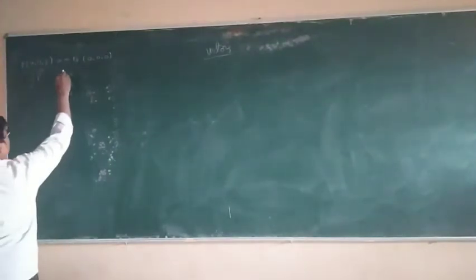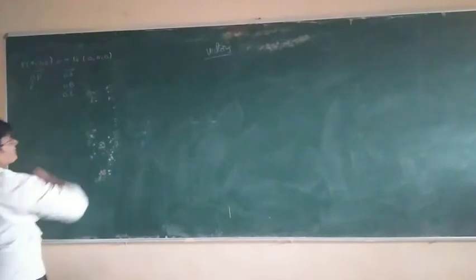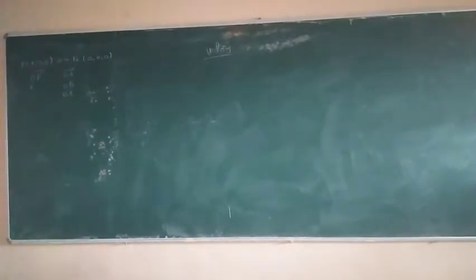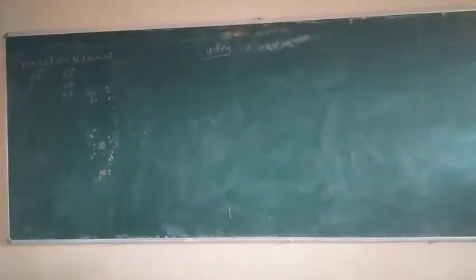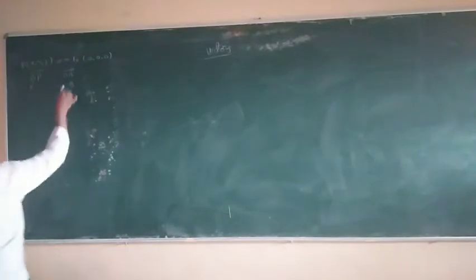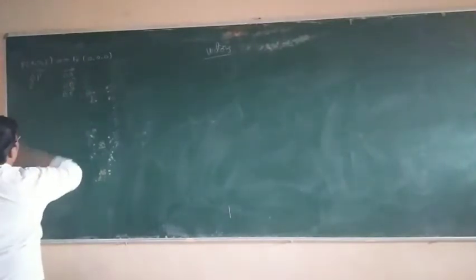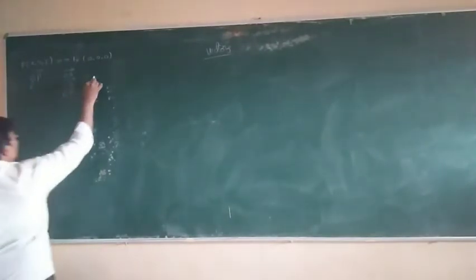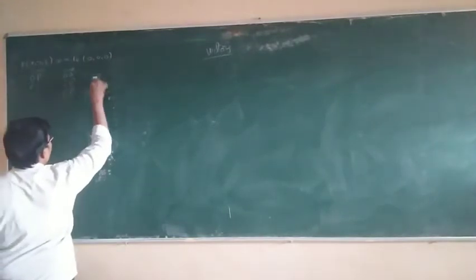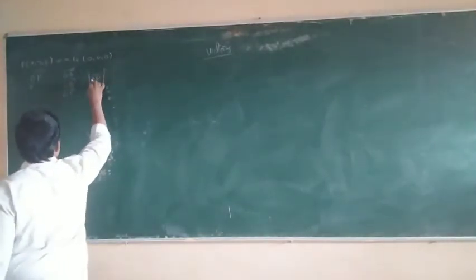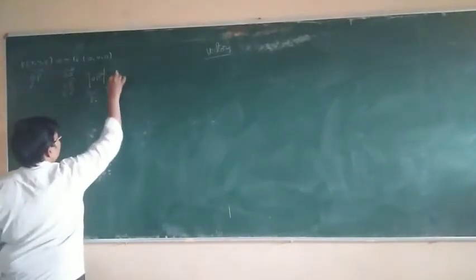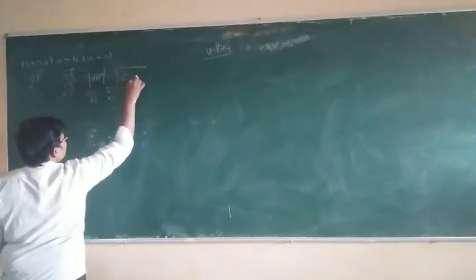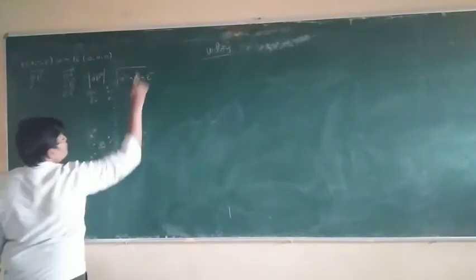The bar denotes direction. A vector has both direction and magnitude. So OA bar, OC bar, OE bar, this is OP bar. Its length is the modulus of OP bar, root of x square plus y square plus z square.